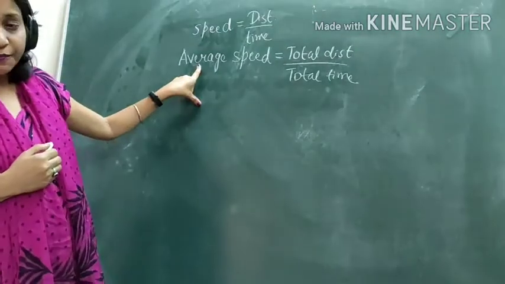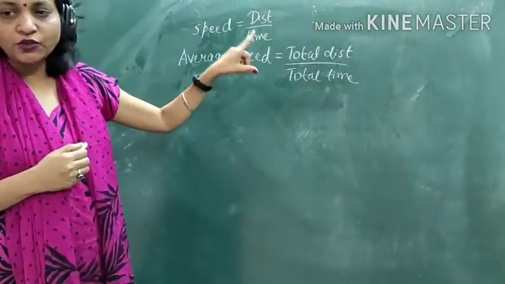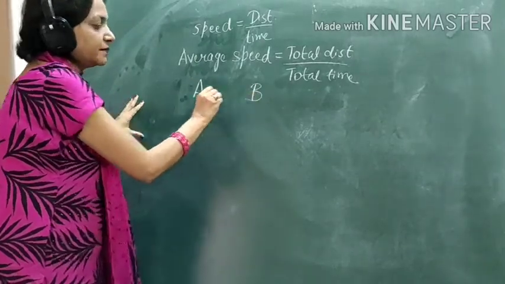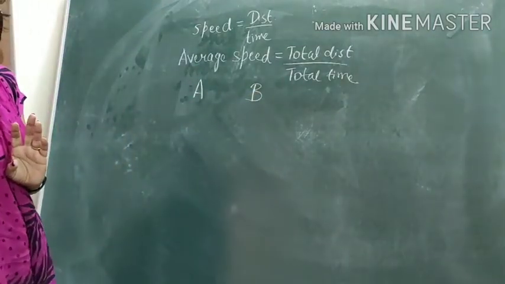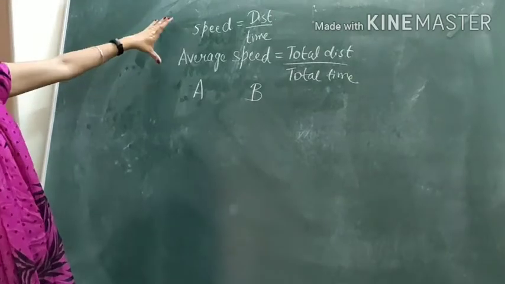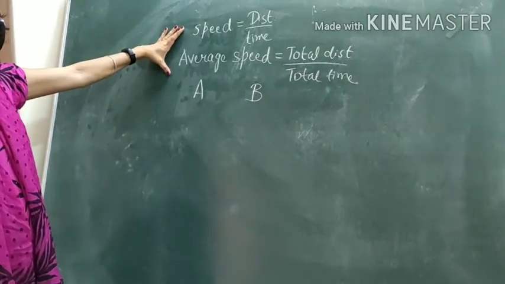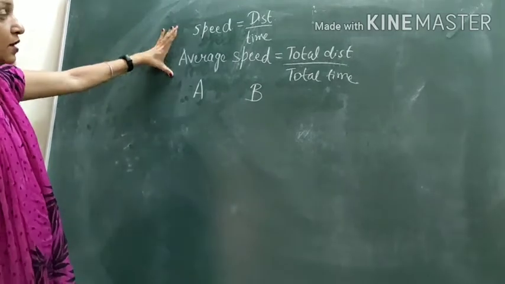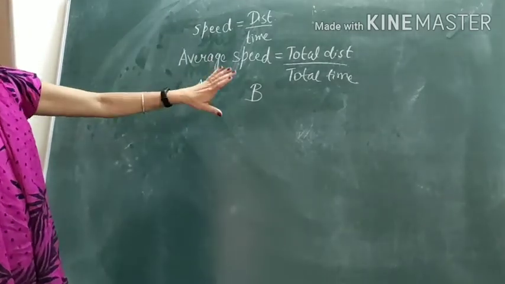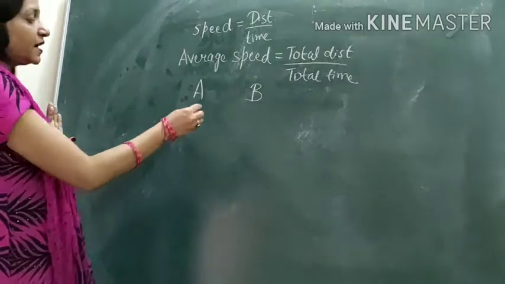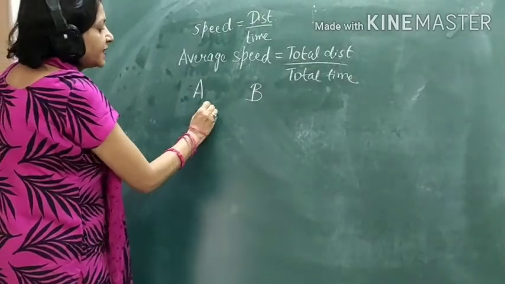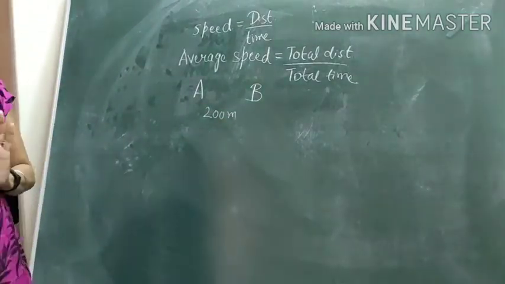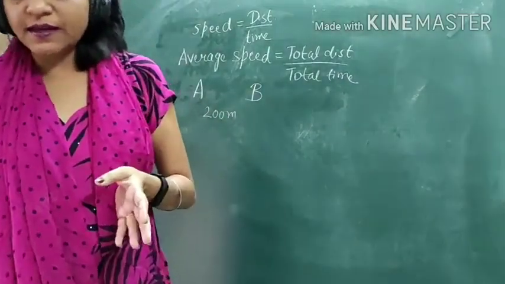So average speed is total distance upon total time. Suppose there are two athletes A and B. Yesterday I just told what is speed and what is average speed. Suppose they are running a 200-meter race, with the same starting point and the same end point.